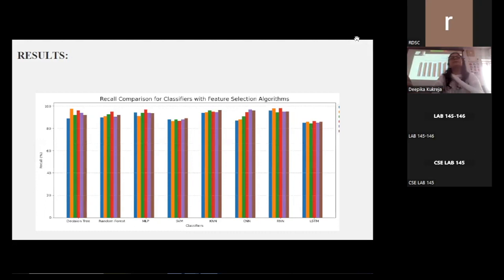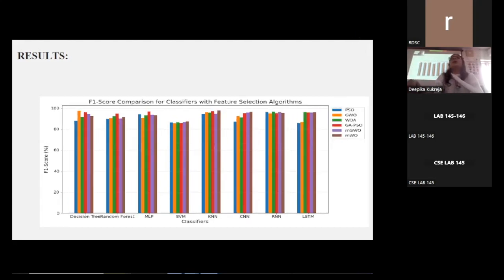Next slide, please. This figure represents recall. As can be observed from this figure, RNN achieved the most favorable results when feature selection is performed using, again, the genetic algorithm integrated approach, where genetic algorithm and particle swarm optimization are combined together. The next figure represents F1 score. As you can again observe from the figure, KNN performs exceptionally well when optimized in conjunction with GAPSO.